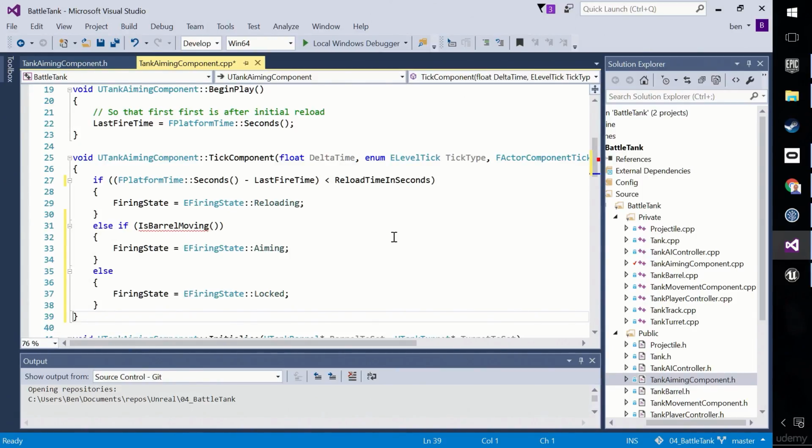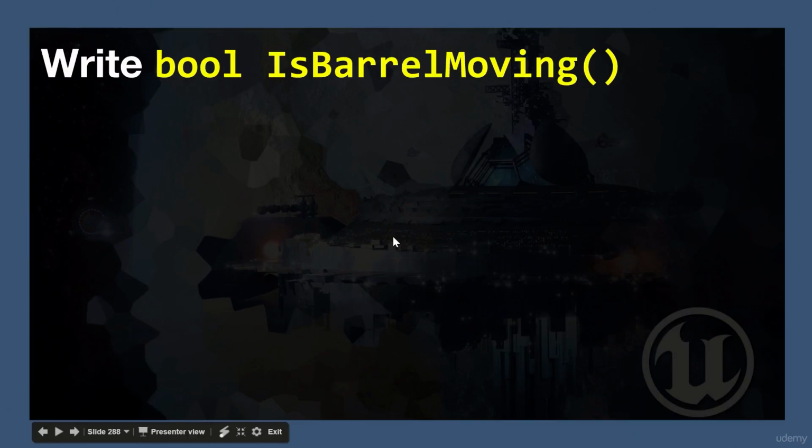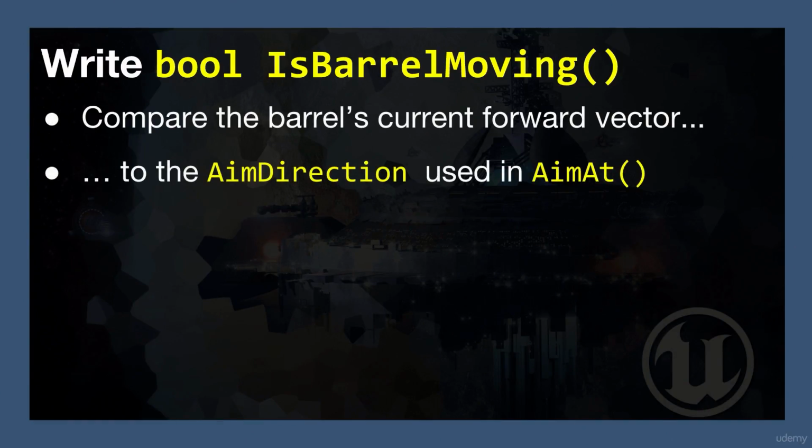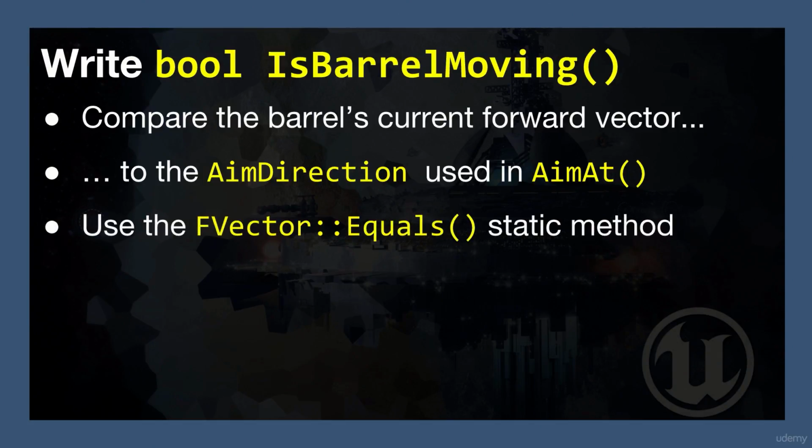So I'm going to go ahead and ask you to do that. Write bool IsBarrelMoving. Compare the barrel's current forward vector with the aim direction that we're using within the AimAt method. Now, when you try and compare two FVectors, remember that FVectors are a struct containing floats. So what you're really trying to do is compare floating point values.